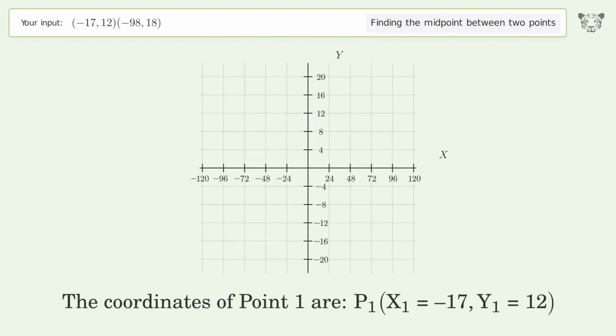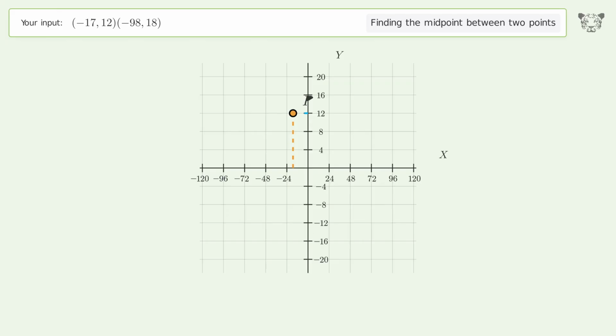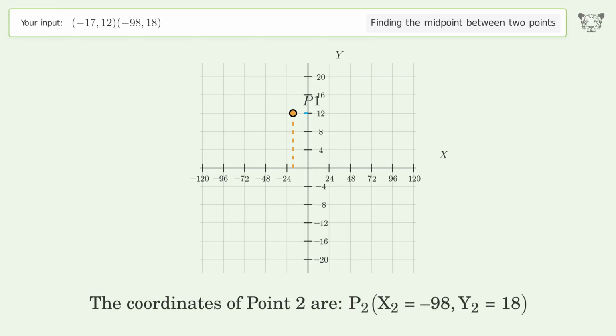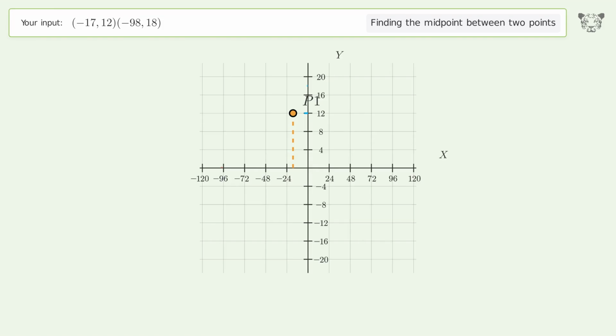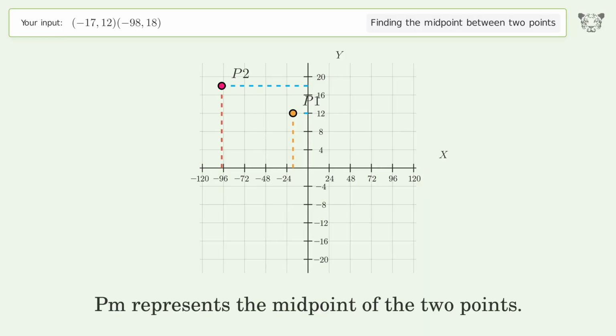The coordinates of point 1 are x1 equals negative 17, y1 equals 12. The coordinates of point 2 are x2 equals negative 98, y2 equals 18. PM represents the midpoint of the 2 points.